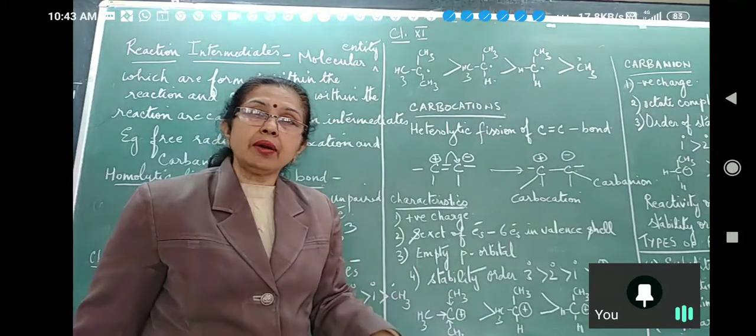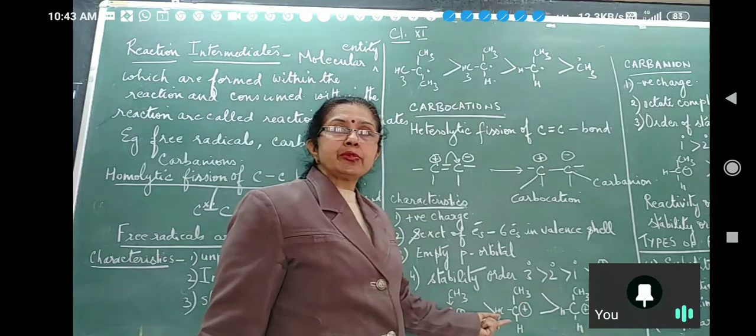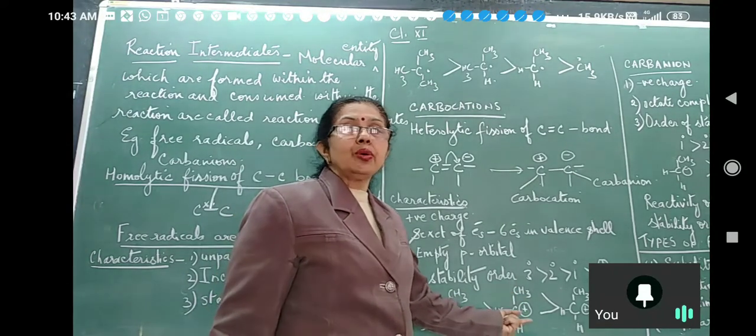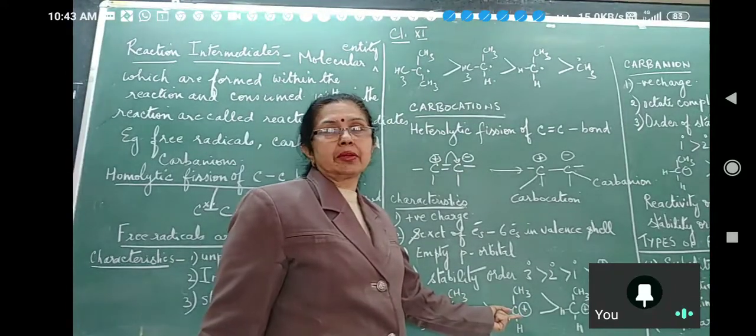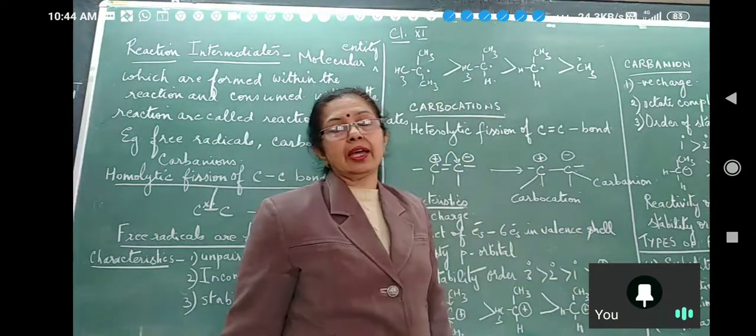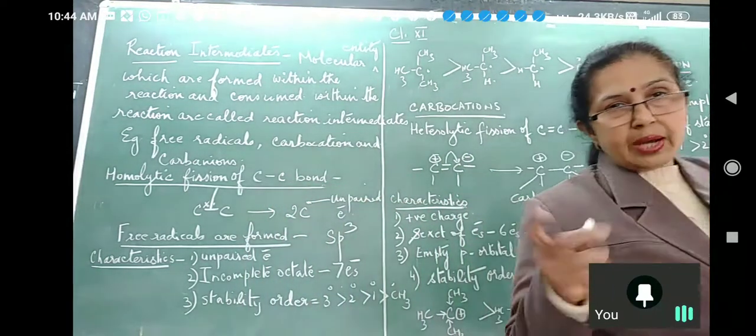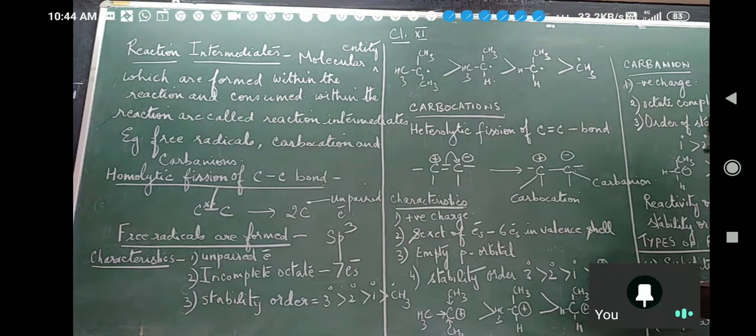Now here we have only two groups. Two methyl groups means fewer electrons, so the positive charge will be more intense, so it will be more reactive or less stable. Now, for the positive charge on methyl, there is no alkyl group, so no electrons will come from anywhere. The charge density of the positive charge is greater, so it is highly reactive and least stable. It is very reactive, CH3 plus.